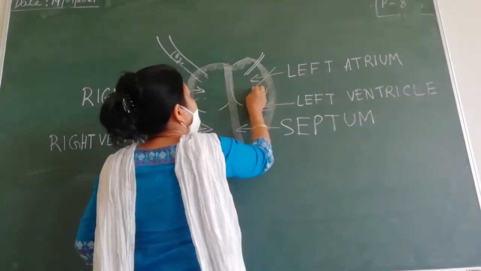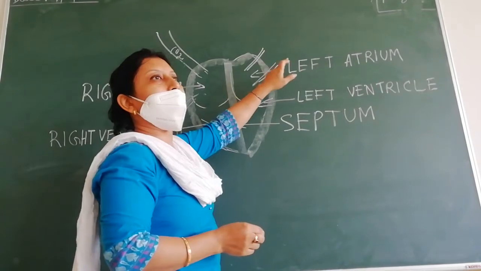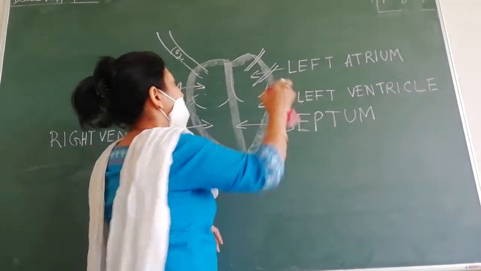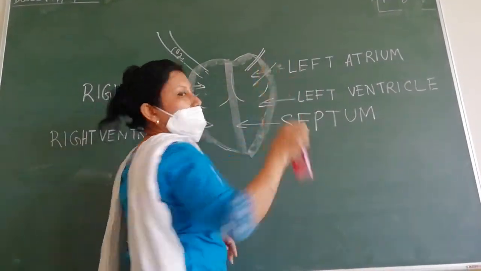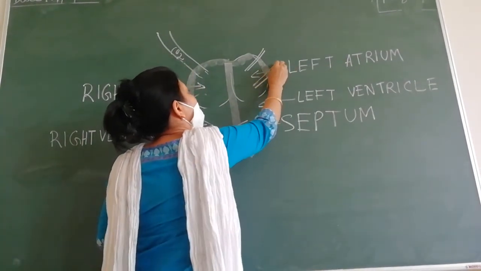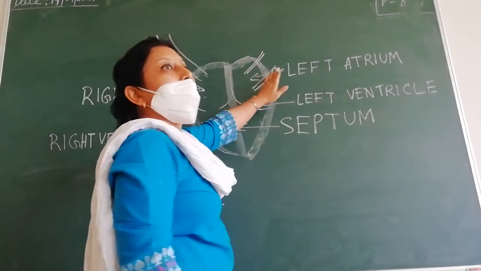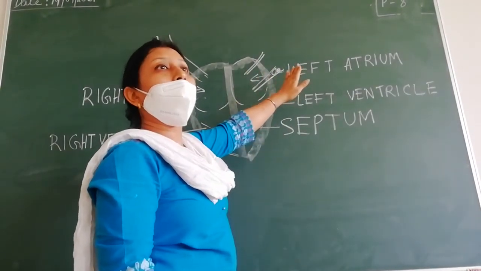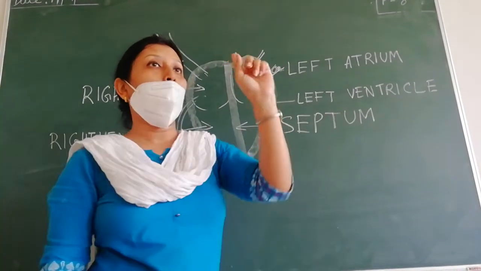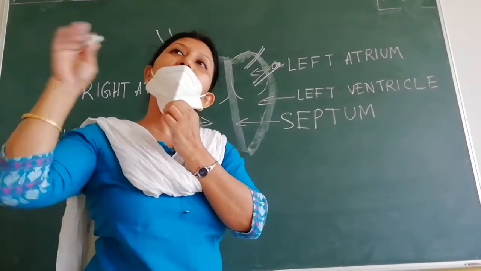What is the name of these blood vessels which bring oxygenated blood? It brings oxygen rich blood. O2 is oxygen, right? This is called the pulmonary vein. These are the only veins which carry oxygenated blood, other veins carry deoxygenated blood.